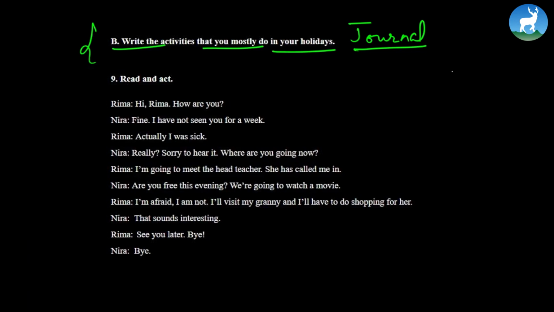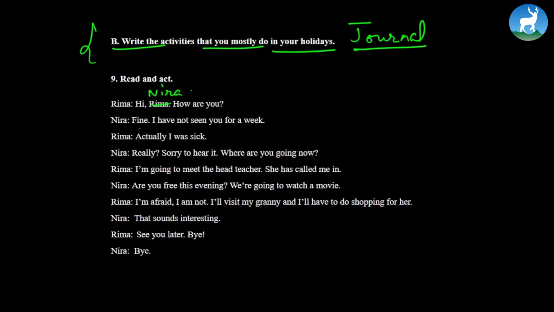Read and act. Rima: Hi, Rima. Now here, it's not Hi, Rima. Rima will say, Hi, Neera. Okay. Hi, Neera. How are you? You can correct that in the book as well. Rima says to Neera, Hi, Neera. How are you? This is conversation practice.